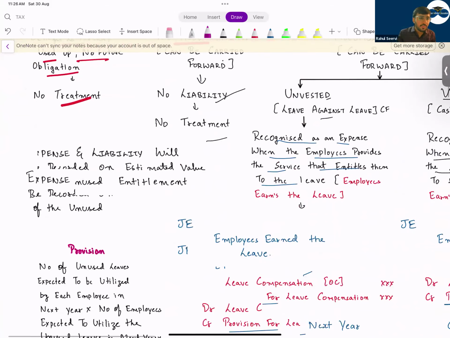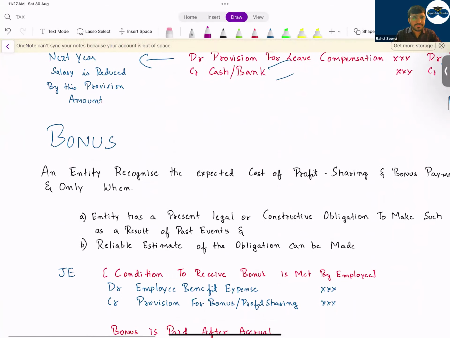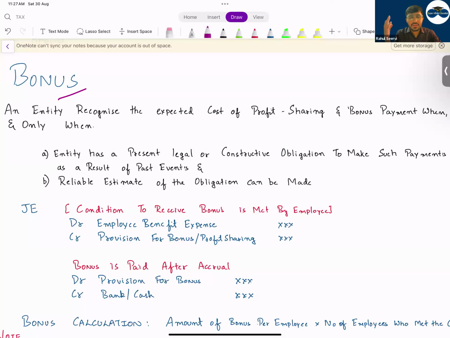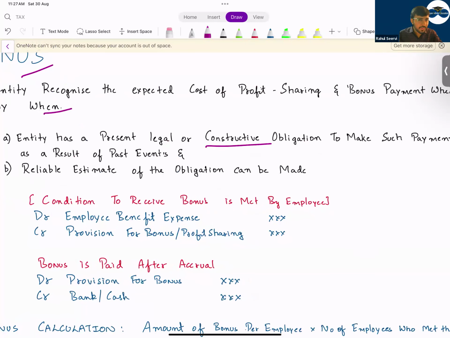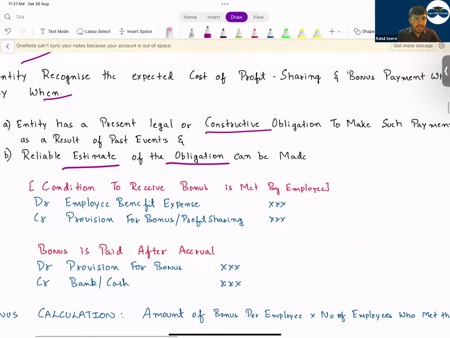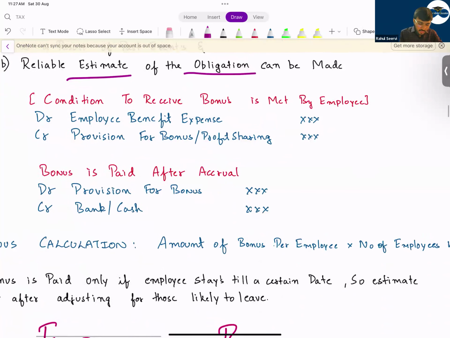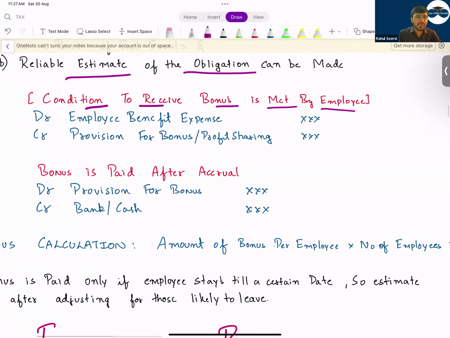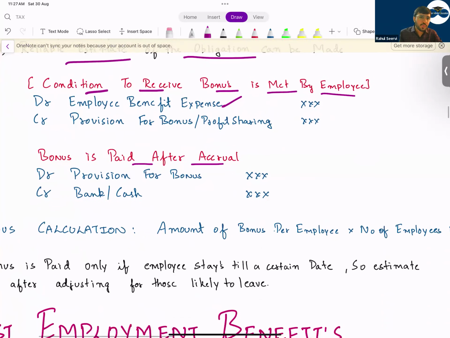Then coming to bonus. Bonus means what? Bonus will be paid when the shareholders give a target to the directors or the employees. In that case, the bonus will be paid. Bonus should only be recognized when there is an obligation. Either it could be a legal or constructive obligation. An estimate should be made. In that case, if the condition to receive bonus is met by the employee, then the company will record it as an expense and record it as a provision saying that we have to pay this. Bonus is paid after the accrual, yes or no? Once bonus is paid, you will reduce the provision and credit cash or bank.